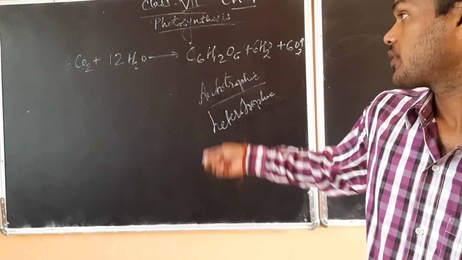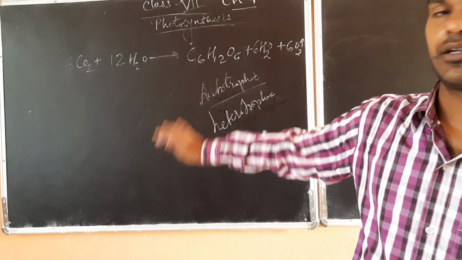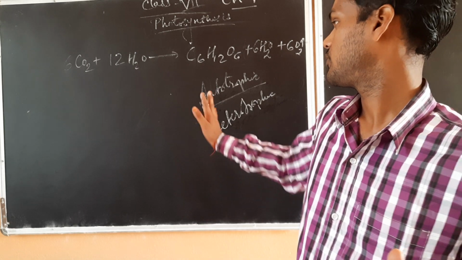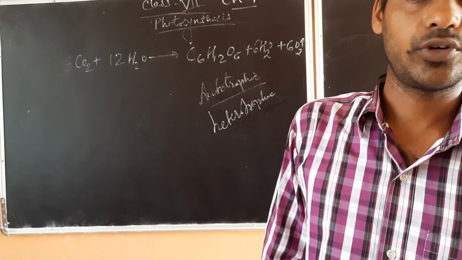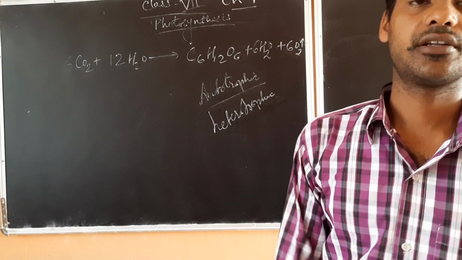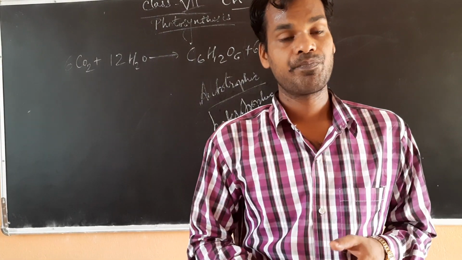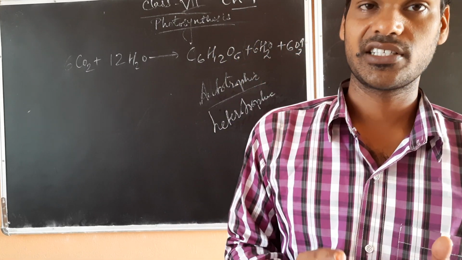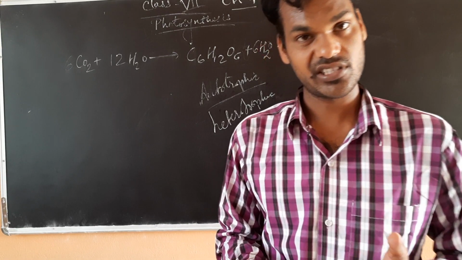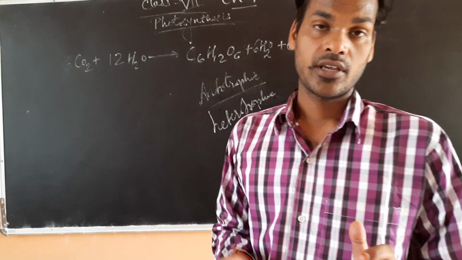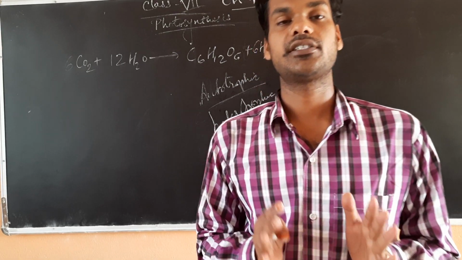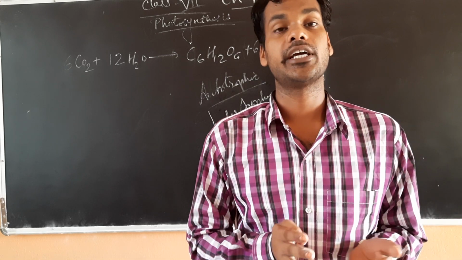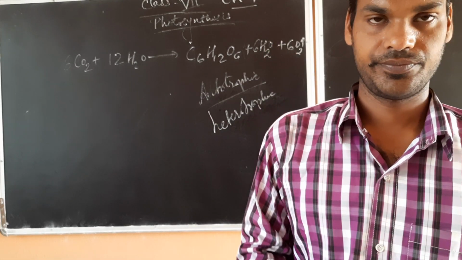So this is about the nutrition and their types. Examples I have already told: autotrophs are only plants, the rest become heterotrophs. Next we have to study about photosynthesis. So where does the photosynthesis occur? In photosynthesis, first and foremost, what happens? The solar energy is converted into chemical energy.